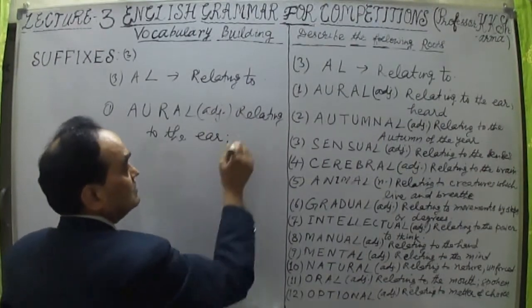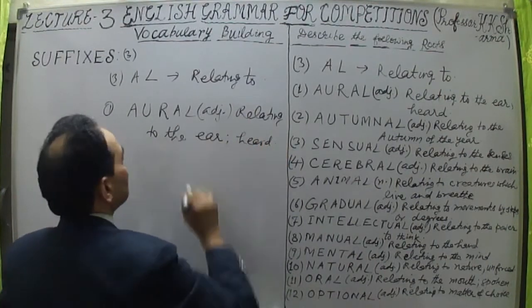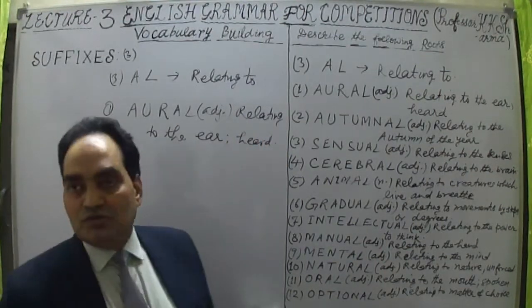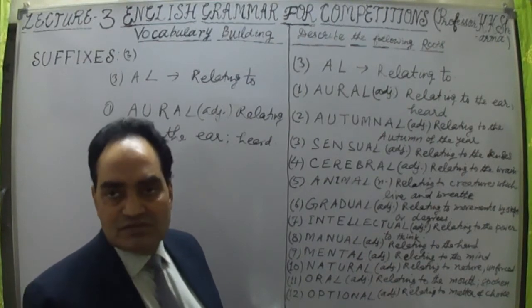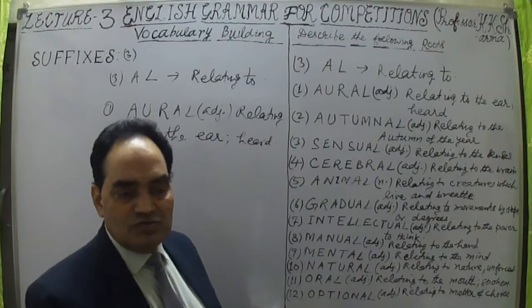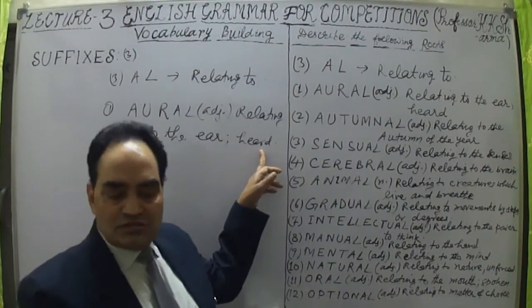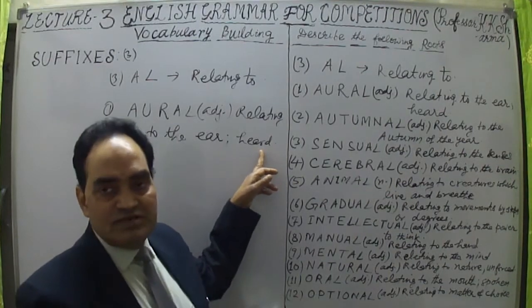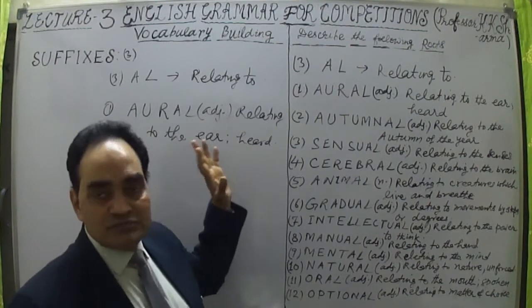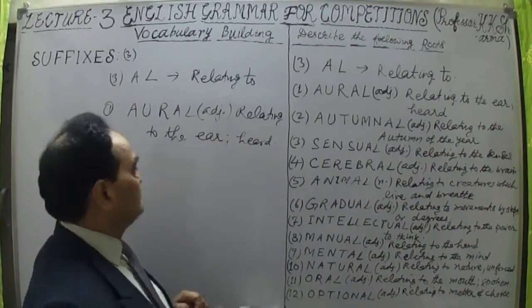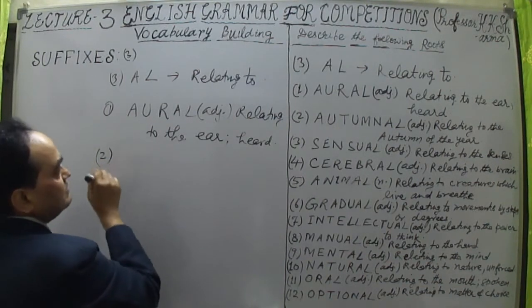Relating to the ear, heard. We can say something has been heard, because aural means heard. He has heard this thing. I have heard this thing. This is aural. Aural means related to the ear, and heard is an adjective. Heard is also an adjective, because the past participle form of a verb mostly works as an adjective. Heard is related to the aural. That means aural is related to the ear.